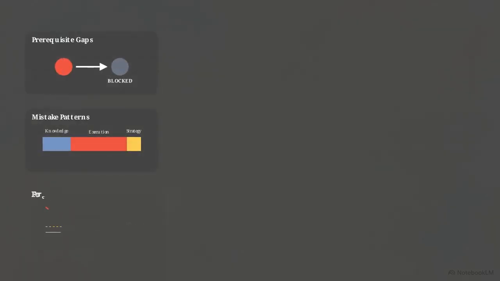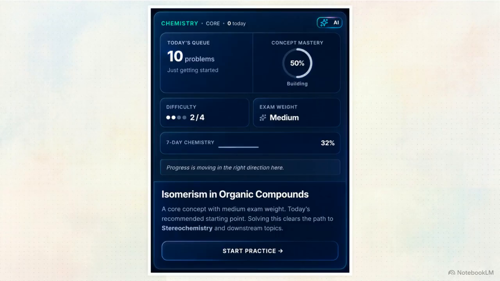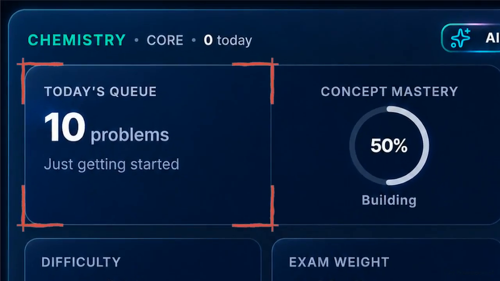Prerequisite gaps, mistake patterns, and forgetting risks. When you track all three simultaneously, you eliminate the guesswork of studying. All of that diagnostic data culminates here, in the Daily Focus dashboard. It provides a single recommendation, like isomerism, and cues the exact practice problems required to clear the path forward today.